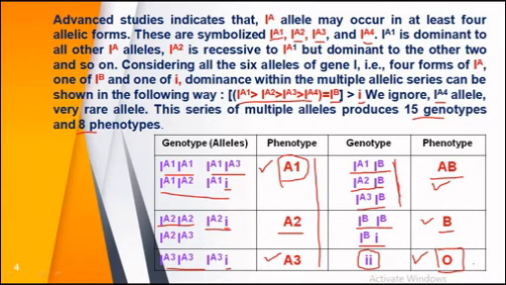So it is very important to see these four types of blood groups: A blood group, AB, B and O. All these four types of blood groups can be formed, or are phenotypically expressed, on the basis of multiple alleles included in them. So this is a very important and very common example of multiple allelism in human beings.